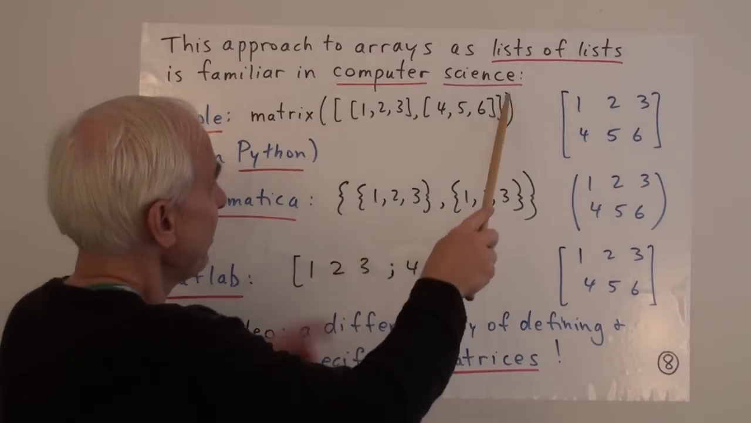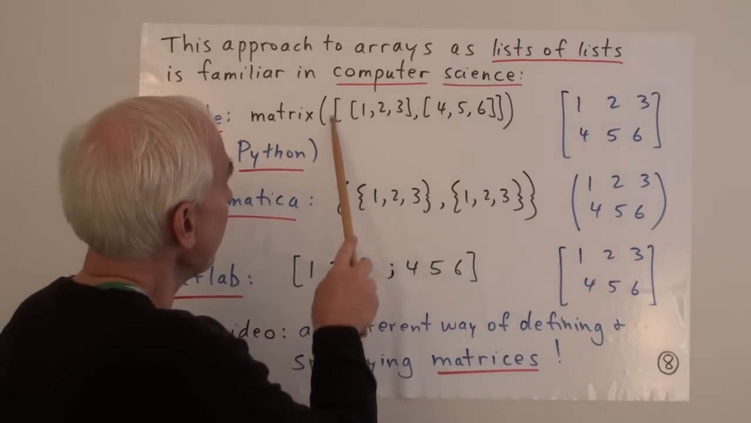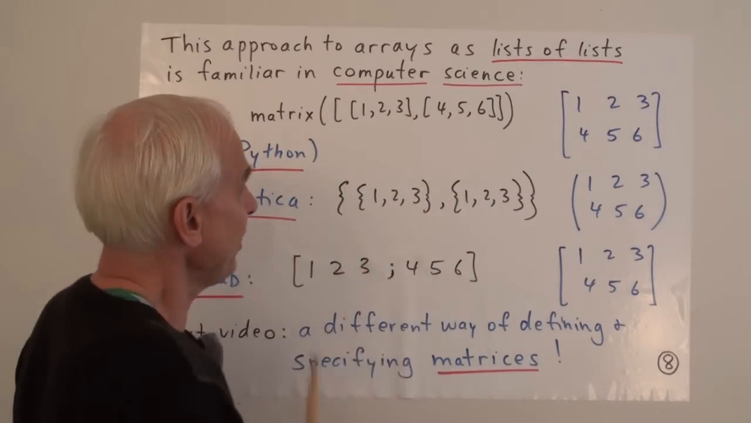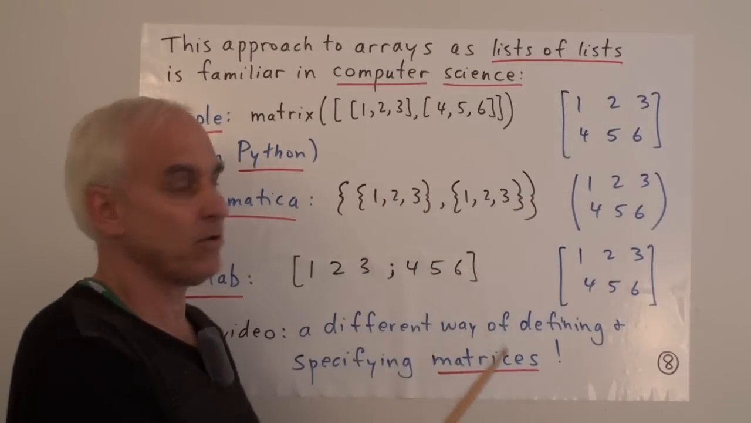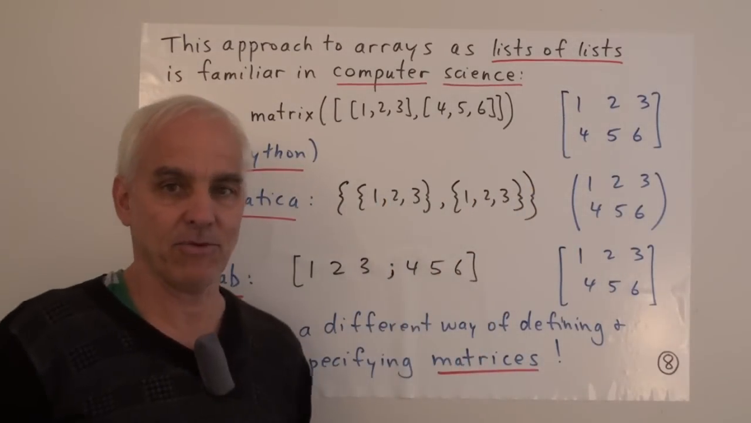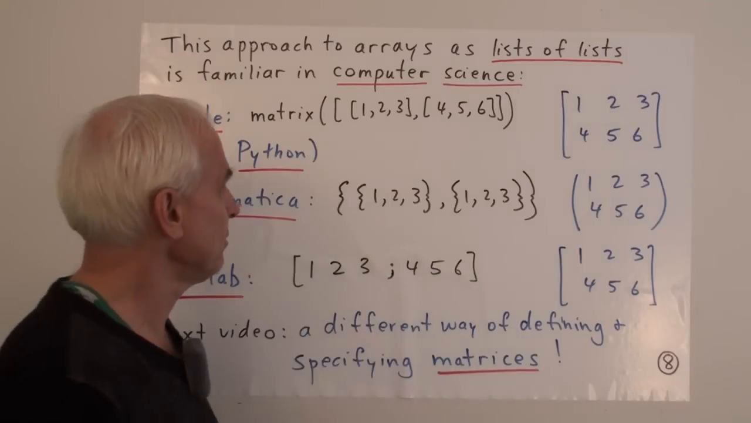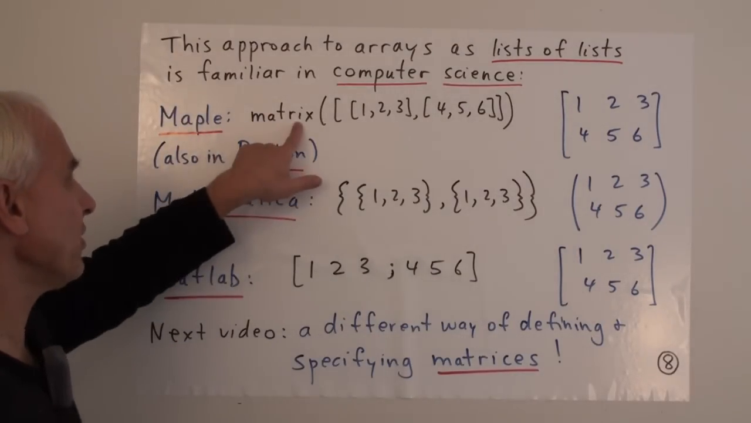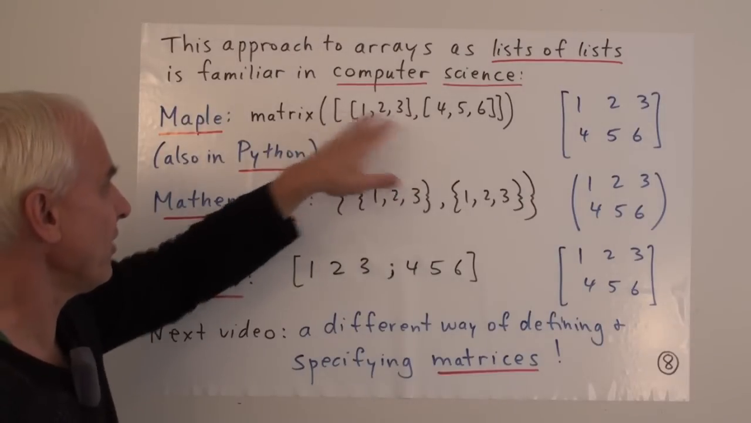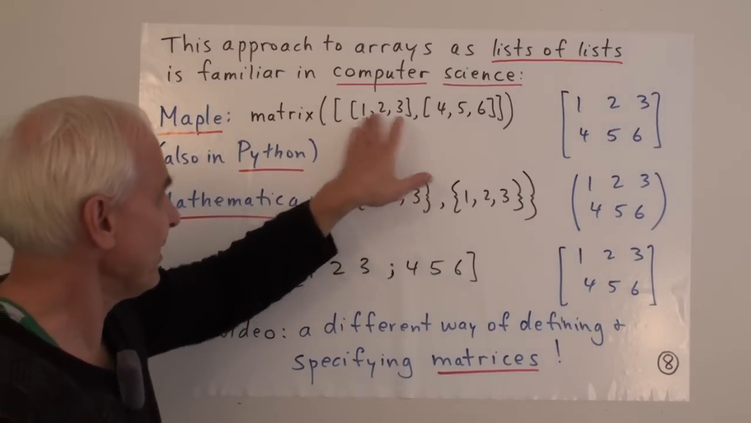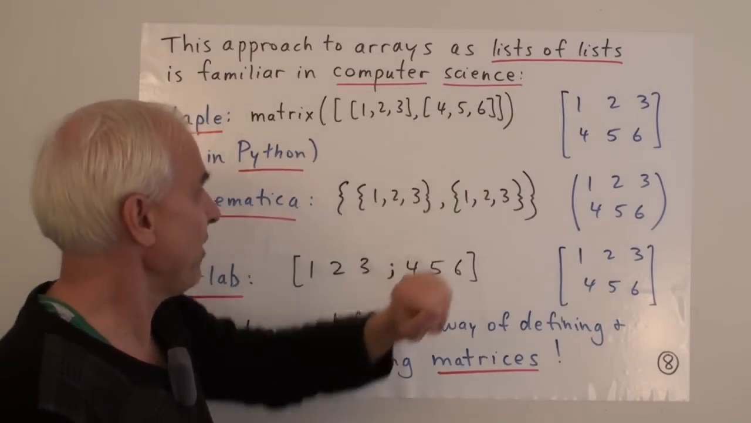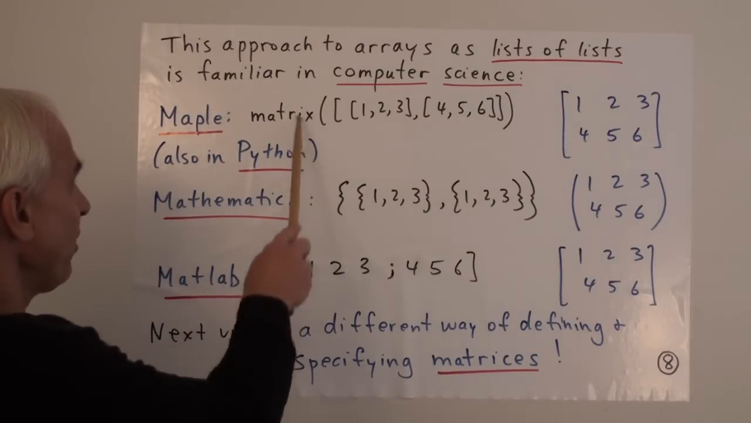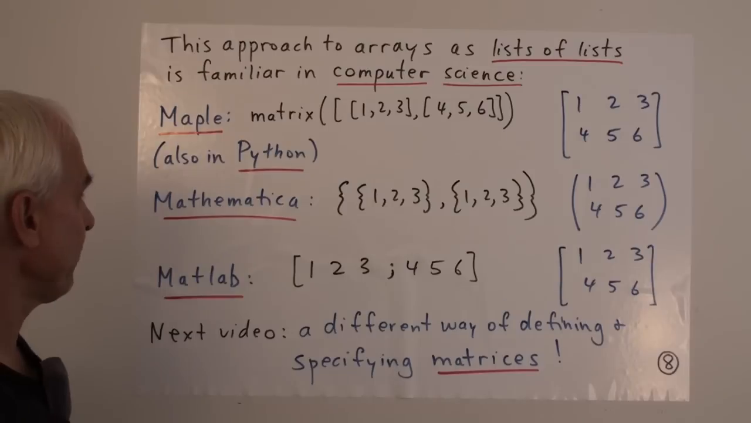So matrix, and then some brackets, and then in here we have a list, and then there's a comma, and then here there's a list, and there's another list. That's exactly the same kind of thing that we're doing, and the output is exactly the same as what we're doing. Except that we're not using the word matrix in this bracket, but the idea of a list of lists and the way we write down the list is exactly what we're doing. Python also uses essentially this form.